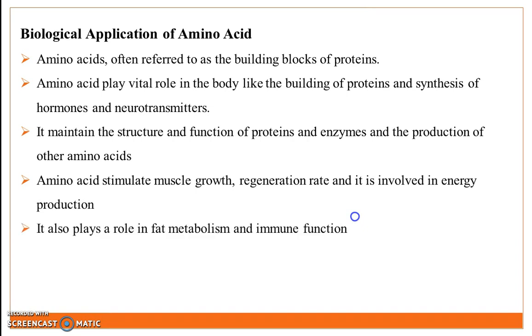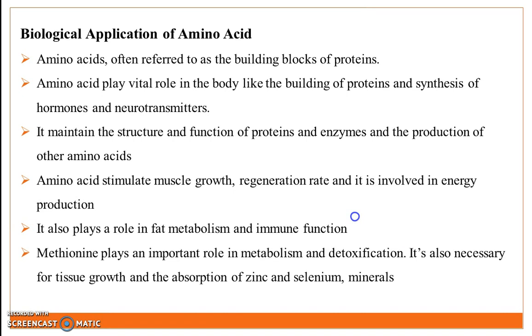Next application is that it plays an important role in fat metabolism and immune functions. Last application is that methionine plays an important role in metabolism and detoxification. It is also necessary for tissue growth and absorption of zinc and selenium and various minerals.